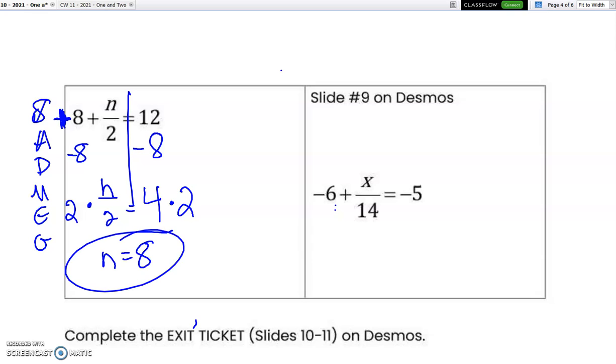N is equal to 8. Substitute it back into the original equation. 8 plus 4 equals 12.